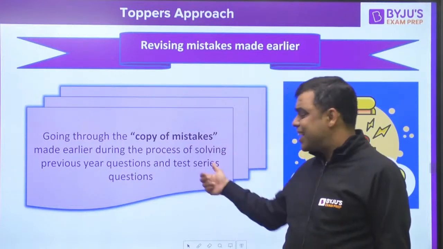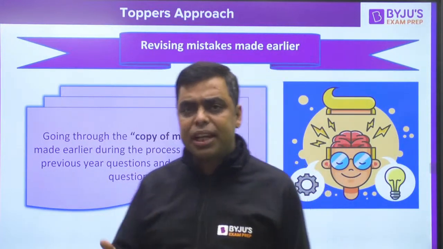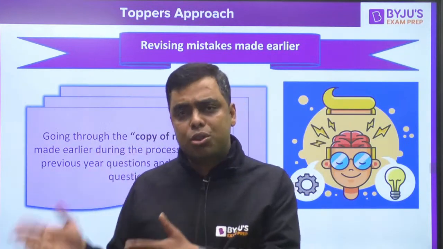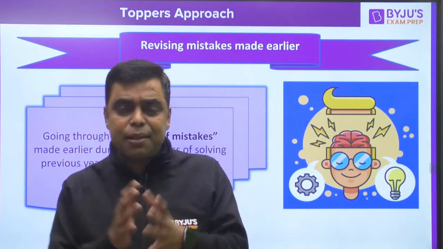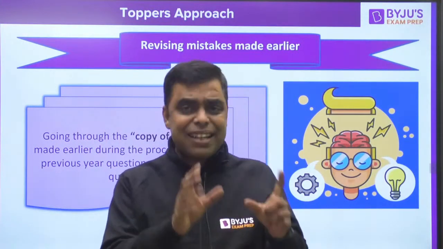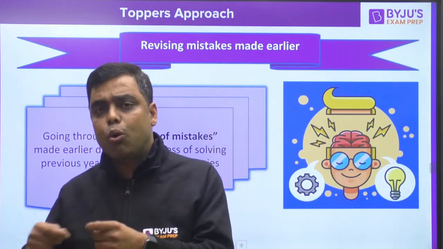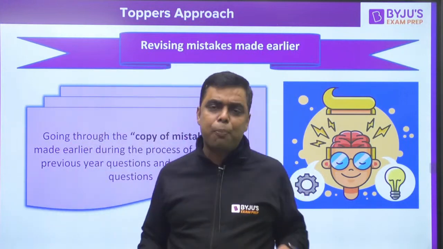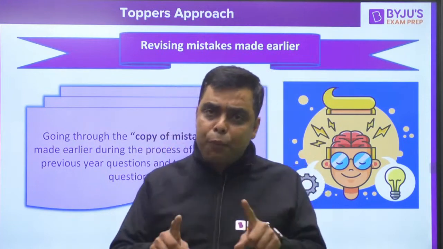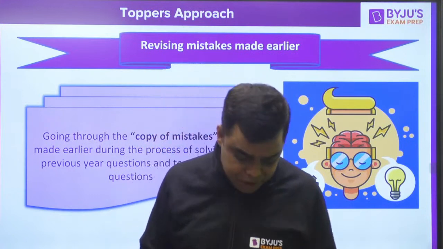So guys, this is like net practice for a cricketer. A particular cricketer has a weakness on the offside ball. He edges that offside ball to slip every time. That is the mistake in his mind, and in the mind of the opponent also. So that next time he doesn't get out in a similar fashion, he will go to the nets and improve. This is the point of time for you to practice in the nets and improve, so that when you appear for the examination in real time, you don't commit the same mistakes.